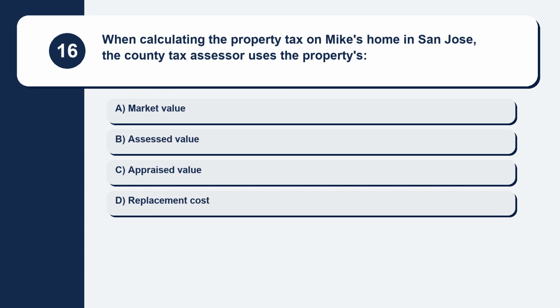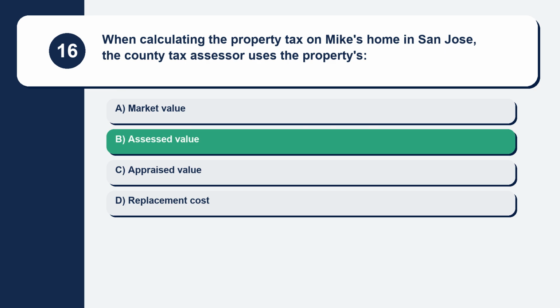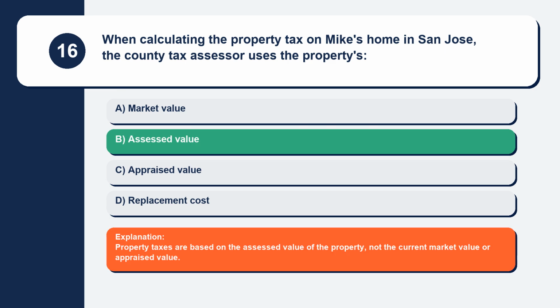Question 16. When calculating the property tax on Mike's home in San Jose, the county tax assessor uses the property's. Here are your options. Option A, market value. Option B, assessed value. Option C, appraised value. Option D, replacement cost. The correct answer is option B, assessed value. Explanation. Property taxes are based on the assessed value of the property, not the current market value or appraised value.